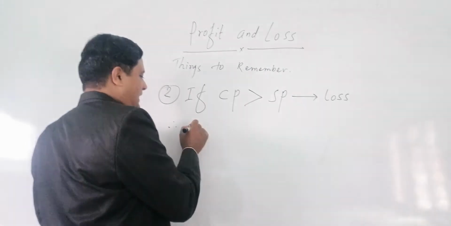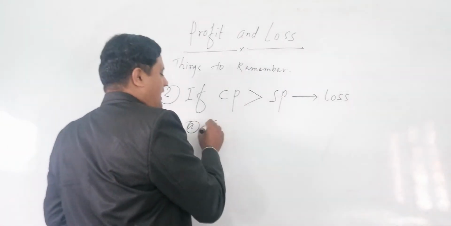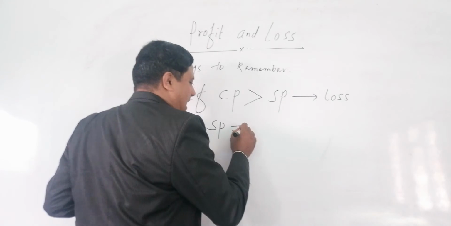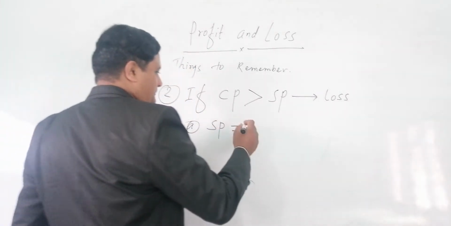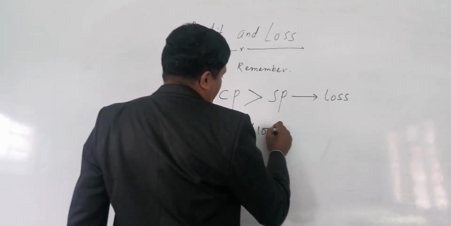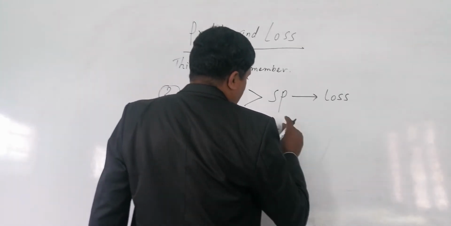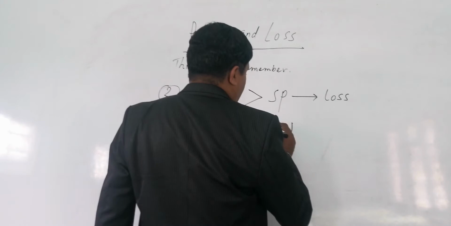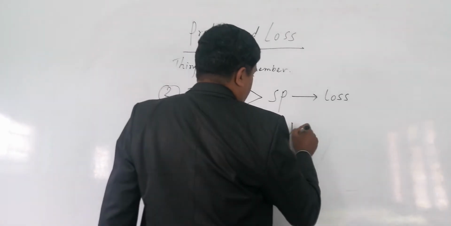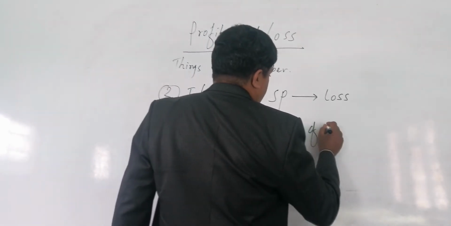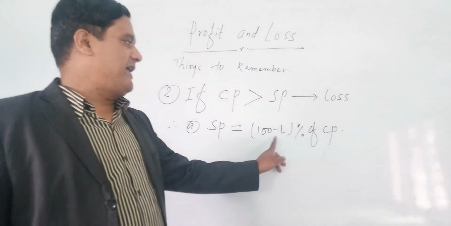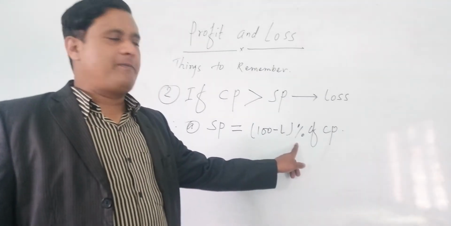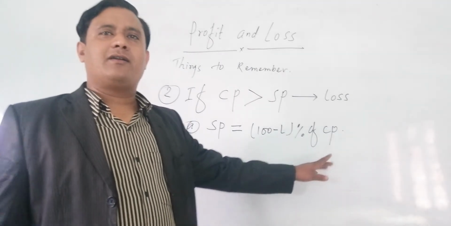Therefore, number A, SP equals the same formula. In the case of loss, SP equals 100 minus L% of CP.